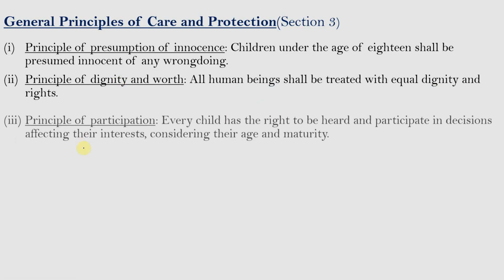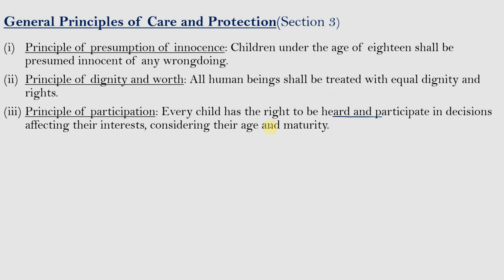And the next is the principle of participation. Every child has the right to be heard and participate in the decisions affecting their interests, considering their age and maturity. So every child, whether a CCL or CCP, their opinions shall be taken into consideration. In case of a child in conflict with law, if a child has committed any of the offences, then it is the duty of the Juvenile Justice Board to know the reasons and circumstances under which the child has committed such offense.